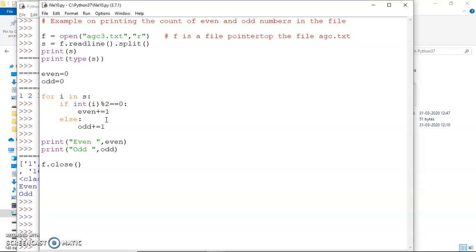So that's all for today's lecture on file handling. In the next session on file handling, I'll be discussing a few programs with you, and I'll also be discussing how to use the binary files instead of text files, how binary files can be read and written into.